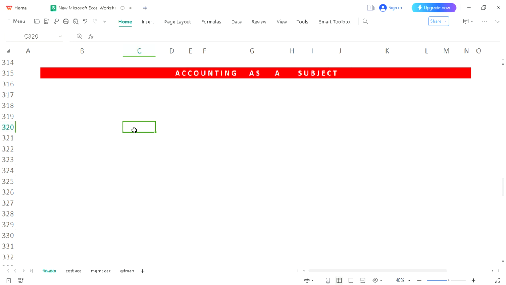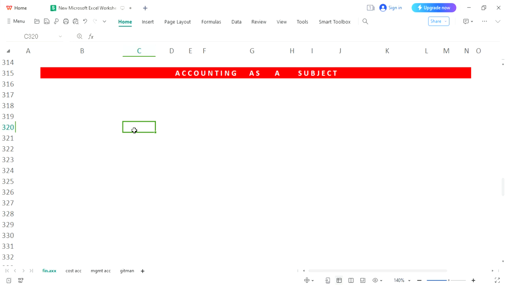Accounting is basically a subject. If we are dealing with it in the education sector, like other subjects, it has a purpose. Every subject will let you learn something. Similarly, accounting as a subject will let you learn something. We have mathematics, English, linguistics, chemistry, biology, physics. There are so many subjects present, and every subject will let you learn about a particular and specific area.